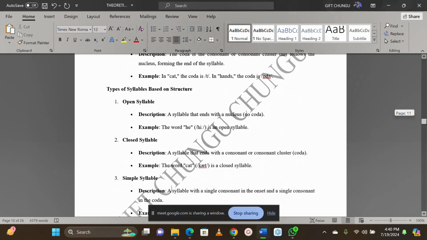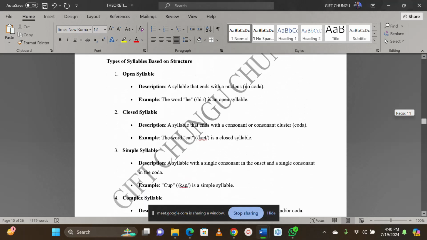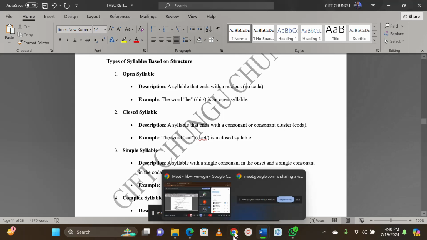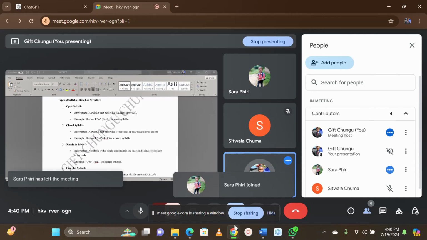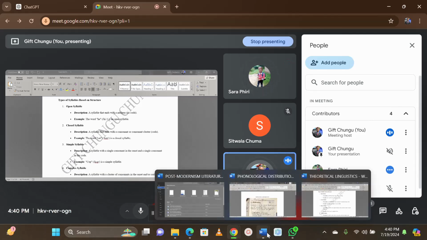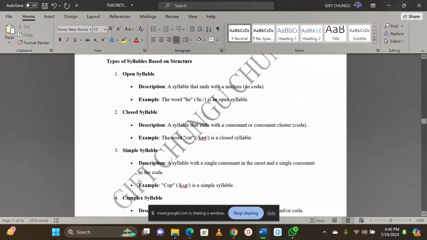Yes. So now I also want to look at the types of syllable based on their structures. When we look at syllables based on their structures, the first one that we have is what we call the open syllable. An open syllable is a syllable that ends with a nucleus.